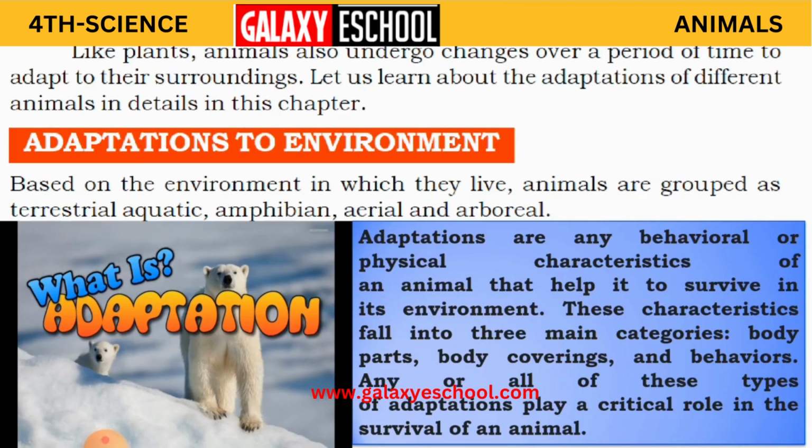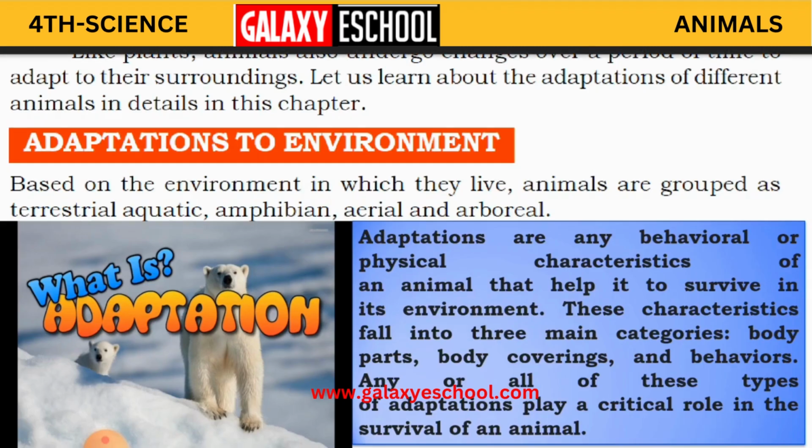As we just learnt, a camel can live on land, a monkey can live on a tree, and a dolphin or a whale can live in the water. So they have adapted themselves to live in their surroundings.